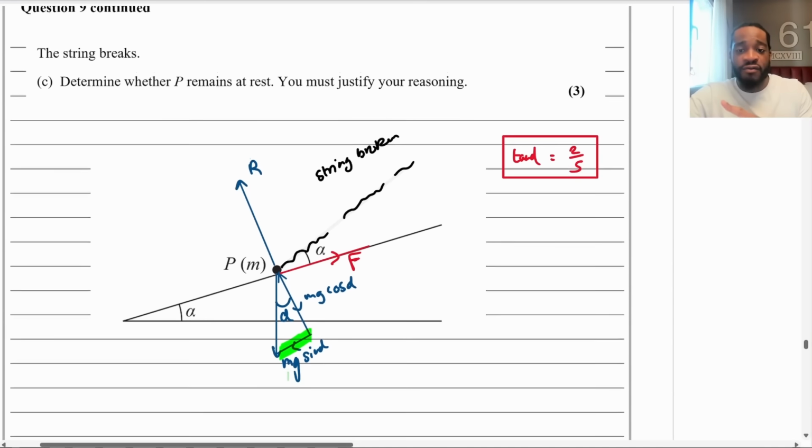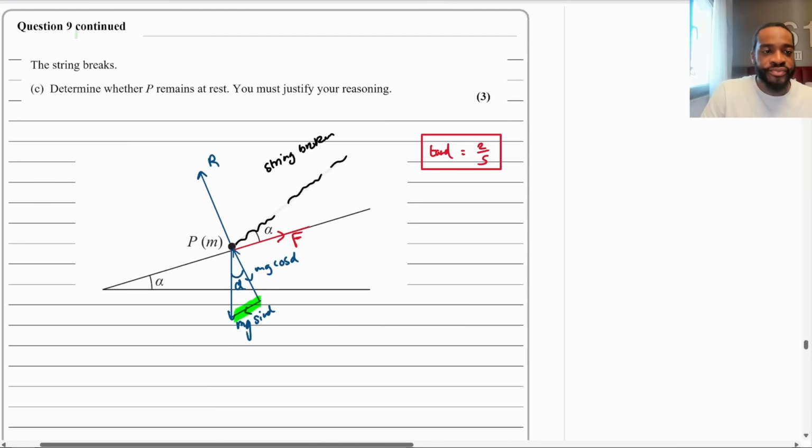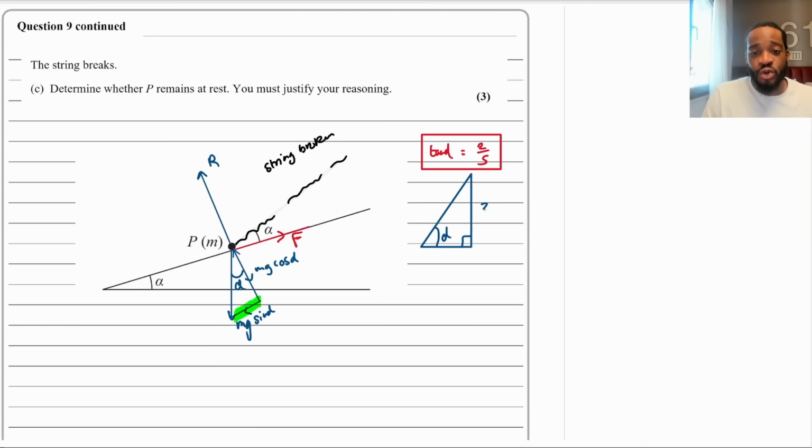Now, we've got tan alpha is equal to 2/5, which is fantastic because now we can figure out our trigonometric ratios, okay? So let me get a right angle triangle going. And then we're going to do SOHCAHTOA from GCSE. SOHCAHTOA, the opposite is 2, the adjacent is 5. So therefore the hypotenuse is going to be the square root of 2 squared plus 5 squared, isn't it? So let's put it into the calculator. Actually, square root of 2 squared plus 5 squared, that's the square root of 4 plus 25, that's root 29. Okay, so I can put that in.